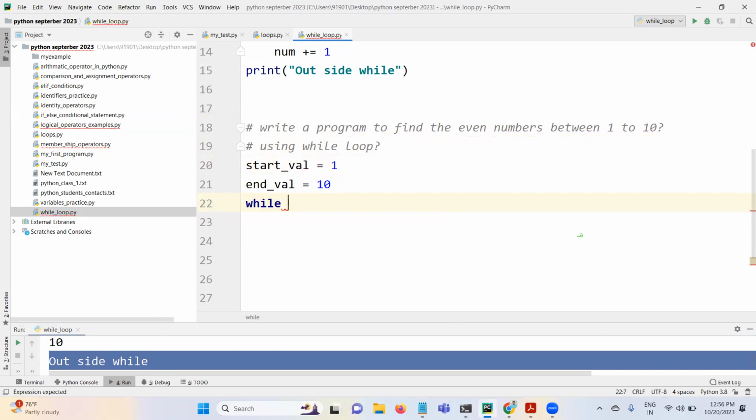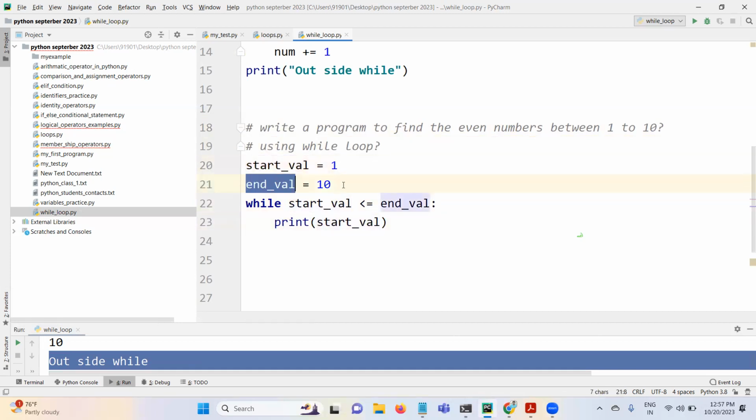While start_val less than or equal to end_val, print start_val. So here we need to increment, right? If I run this, it will become an infinite loop. Why?